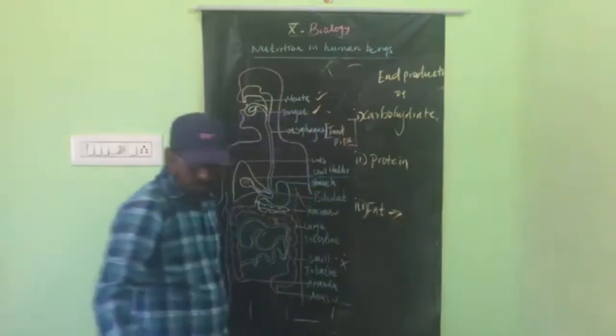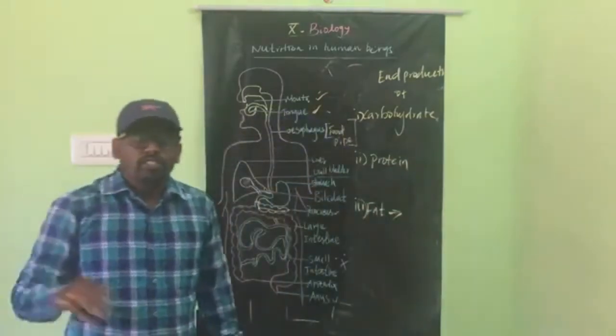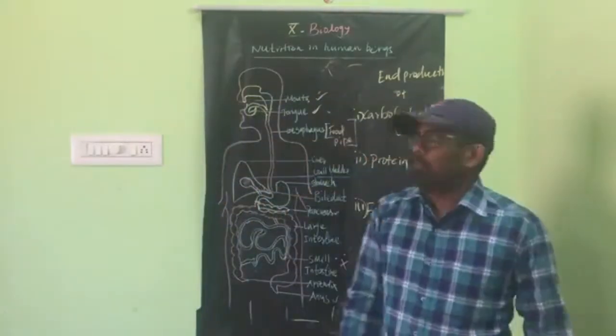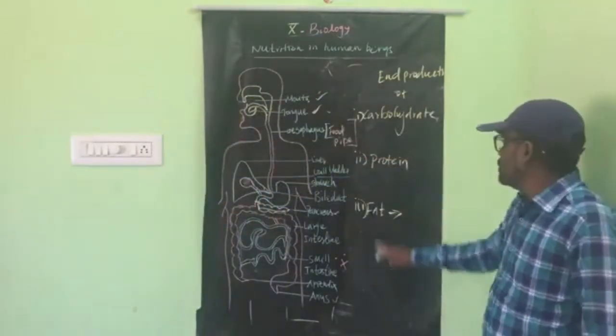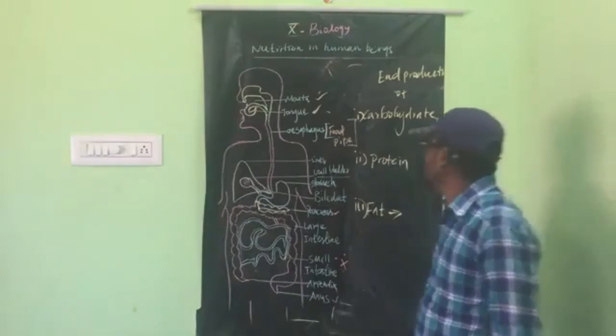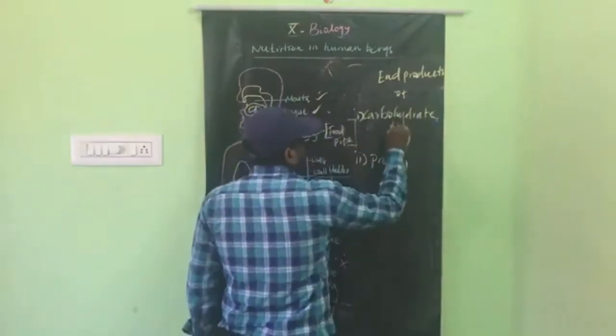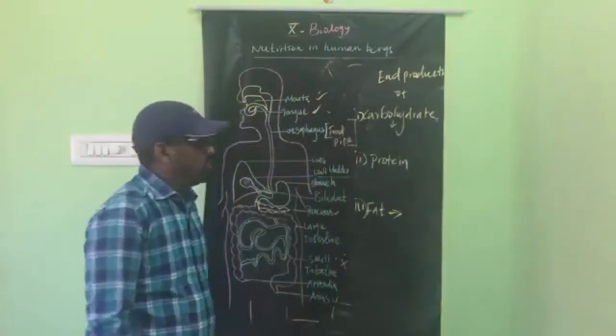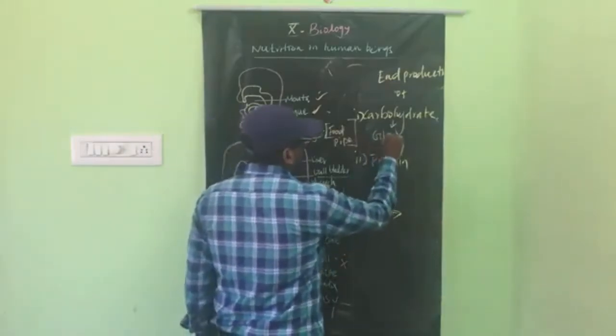Question will come. Okay, so where the digestion completes and what are the end products of carbohydrate, protein and fat. The first one, end product of carbohydrate, is glucose.